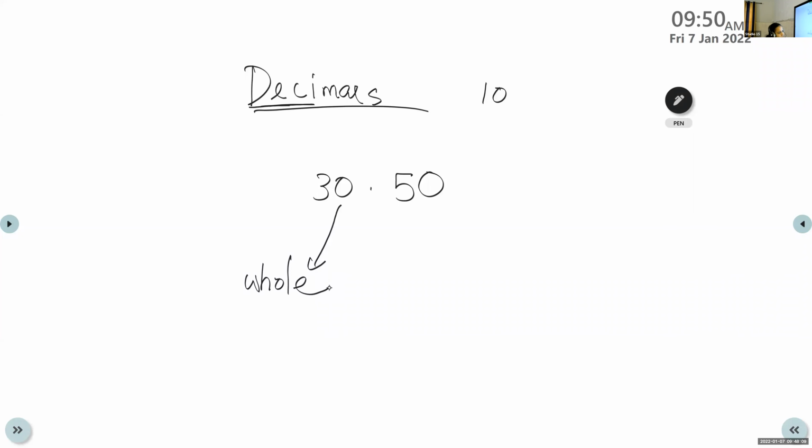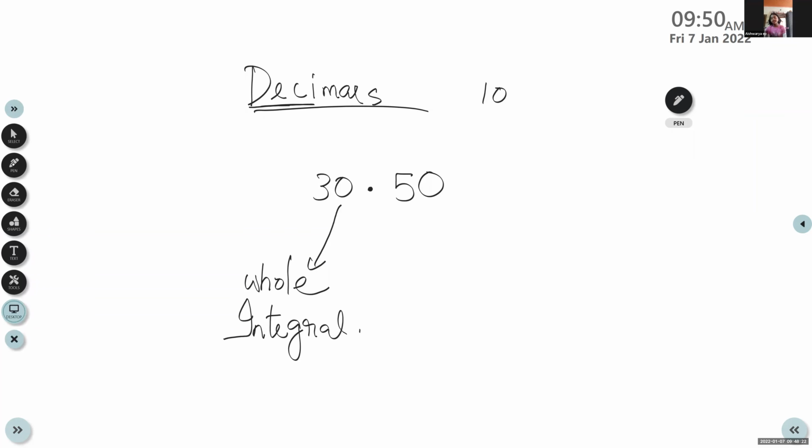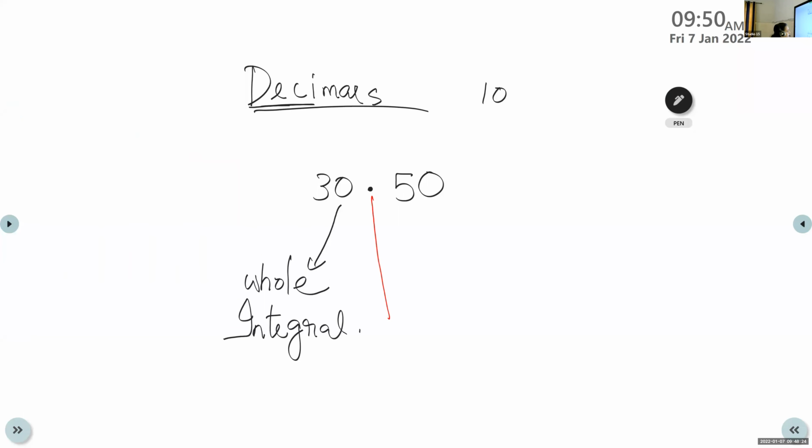And this is also known as integral part. And this point in between, what is that known as? Decimal point. I'm explaining this again because some children were absent. Please pay attention. And if anyone is having any doubt.